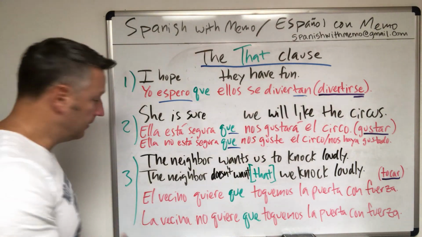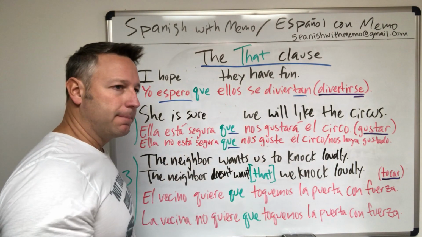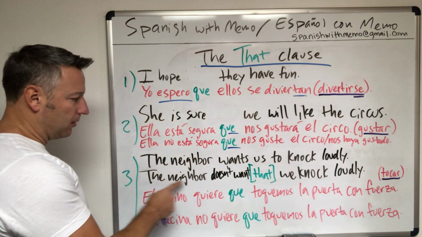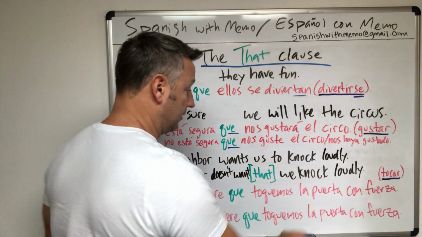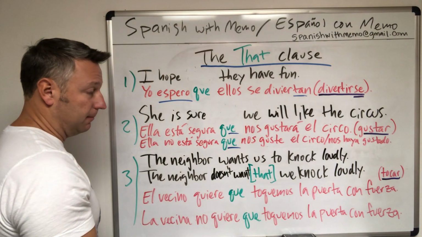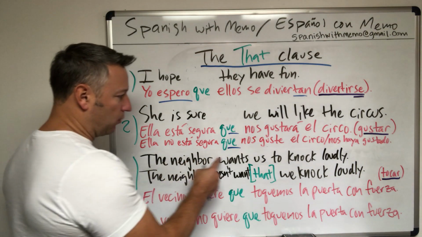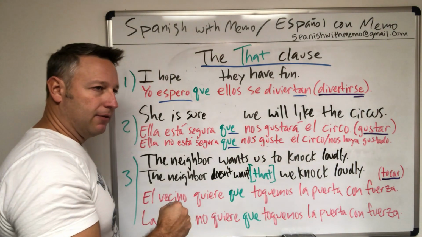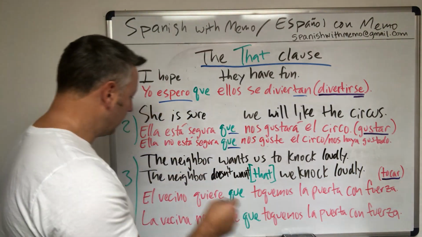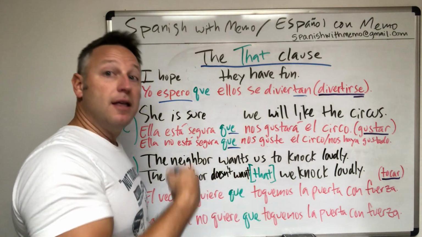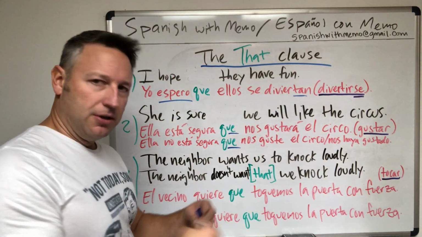All right, number 3 here. The neighbor wants us to knock loudly. Boom, boom, boom. Okay? The neighbor doesn't want that we knock loudly. It's more natural for us to say it this way. The neighbor wants us to knock loudly. However, if we were insistent upon using the that clause, we would say the neighbor doesn't want that we knock loudly. Make sense? It's less natural sounding, but you can still phrase it that way.